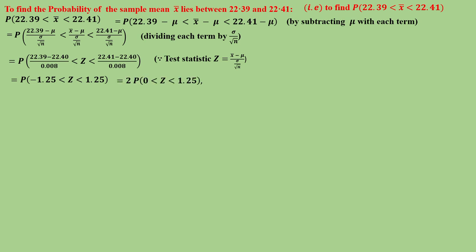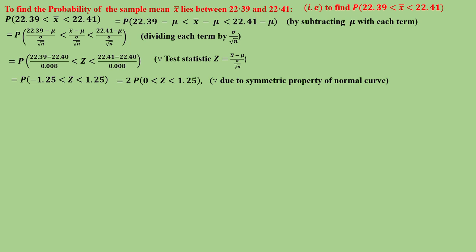So this is the area between minus 1.25 and plus 1.25. From minus to plus you have 0 in between. So first the area between minus 1.25 and 0, and the other area is 0 to 1.25, right?